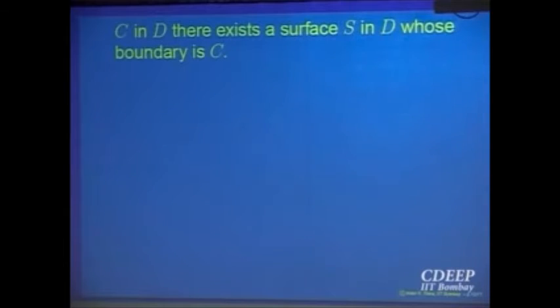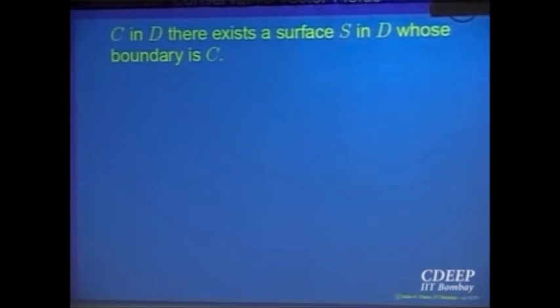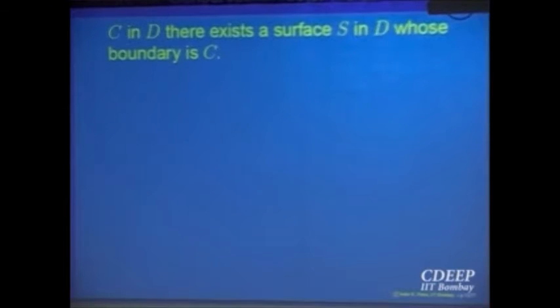You take any simple closed curve, and there exists a surface which is inside the domain, completely inside the domain, whose boundary is this simple closed curve. Is it clear what we are saying?